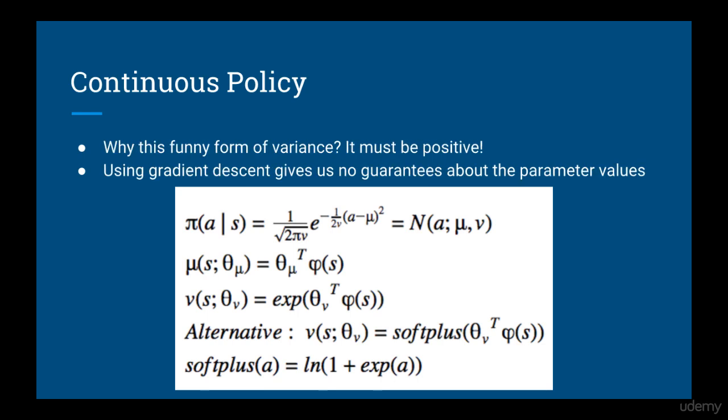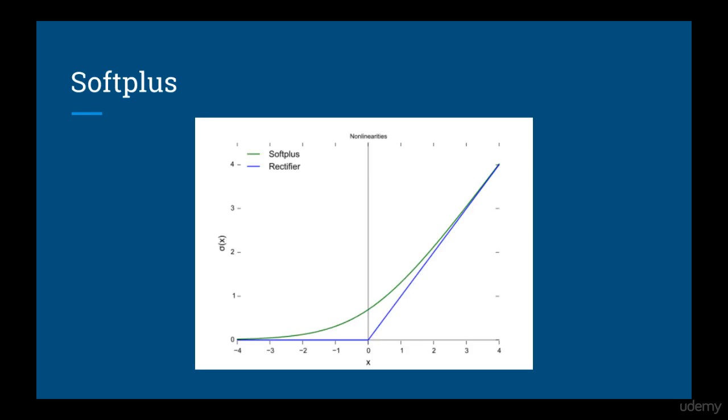So why would we want to use the exponential or soft plus after multiplying the feature vector by theta v? Well, remember that the variance must be positive. But using gradient descent, theta is unbounded. Therefore, in order to make sure the variance is always positive, we can exponentiate the output of the dot product or use the soft plus. Recall that the soft plus is asymptotically the same as the ReLU, but it can't actually go down to zero, which is useful. This might be a little better than the exponential, since the exponential grows very fast if its input is large.